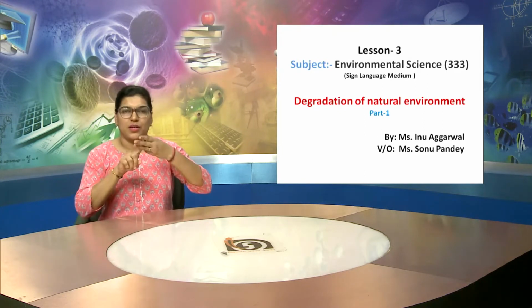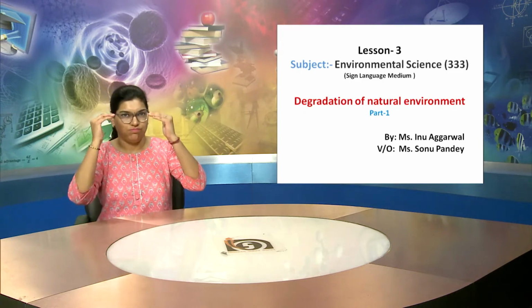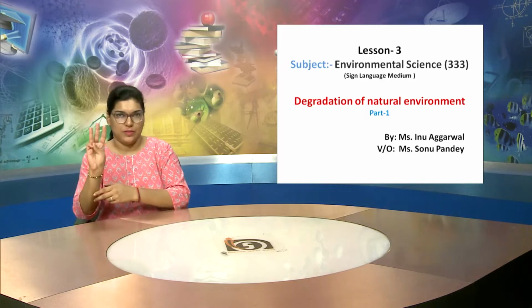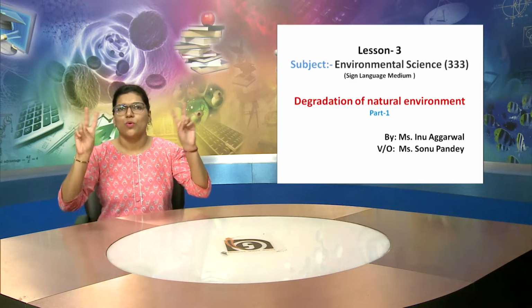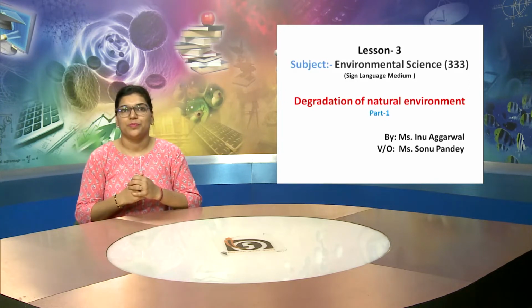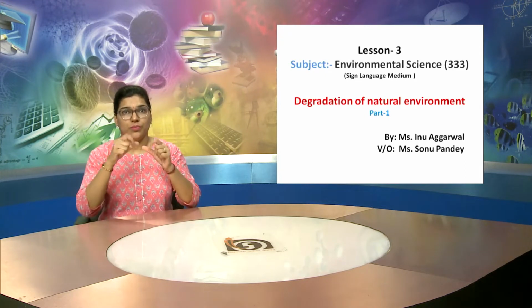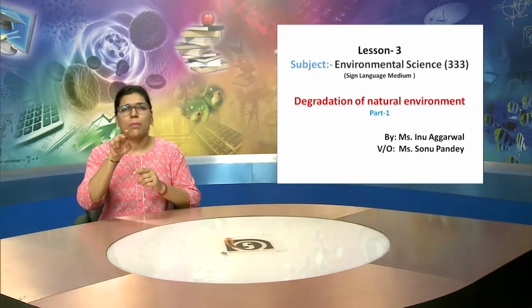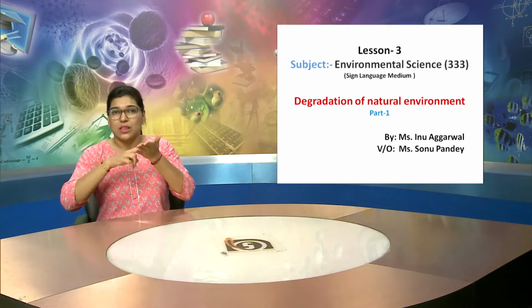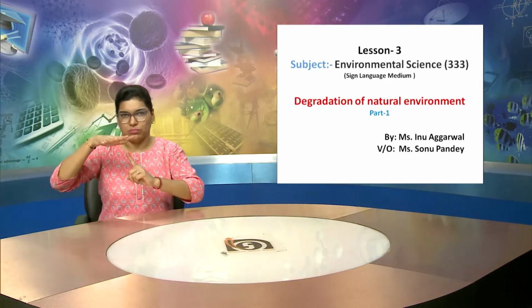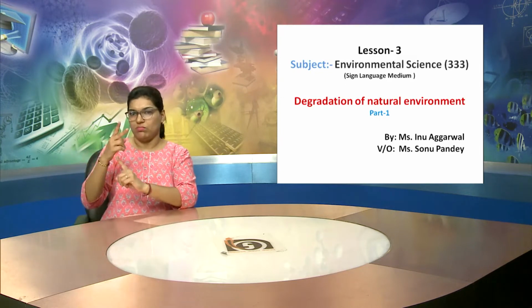Now we are going to learn the subject EVS. This is for the senior secondary level. The code number for this subject is 333, and now we are going to do lesson number 3, which you can see on the screen. The name of the lesson is Degradation. The meaning of degradation is going down. So, the lesson name is Degradation of Natural Environment.